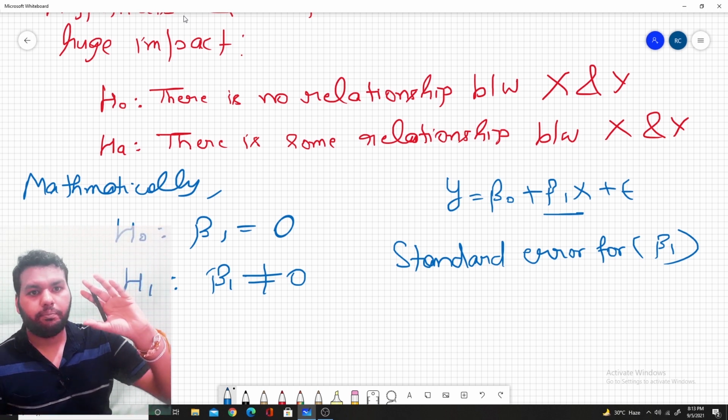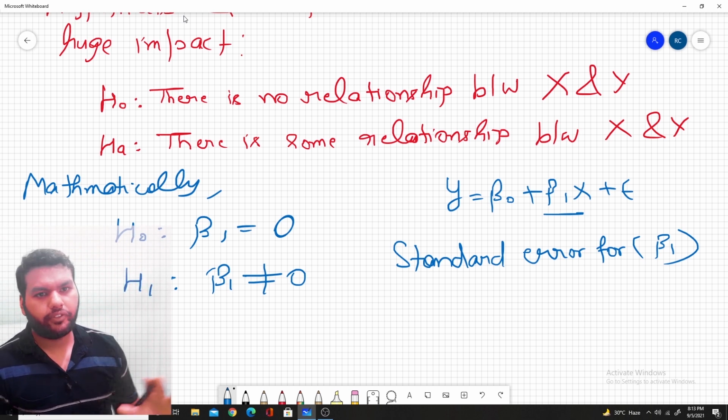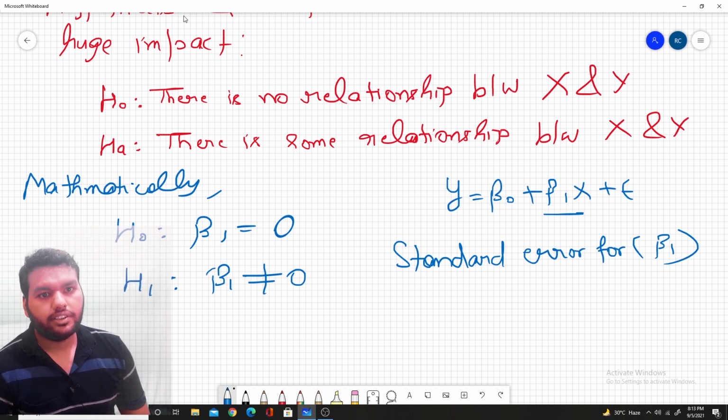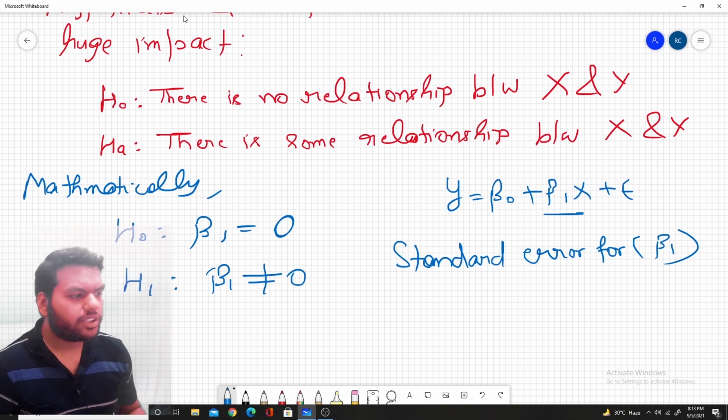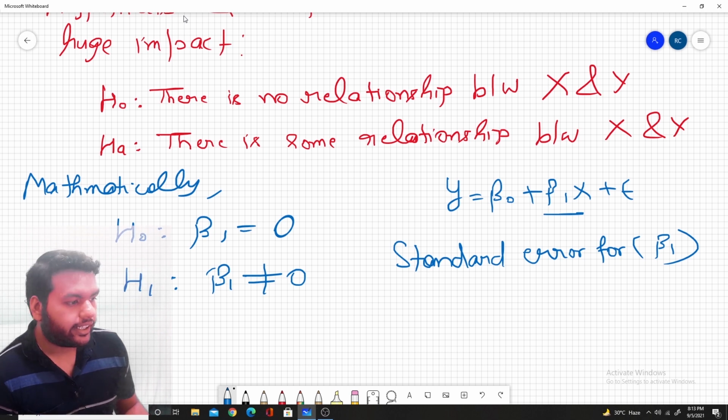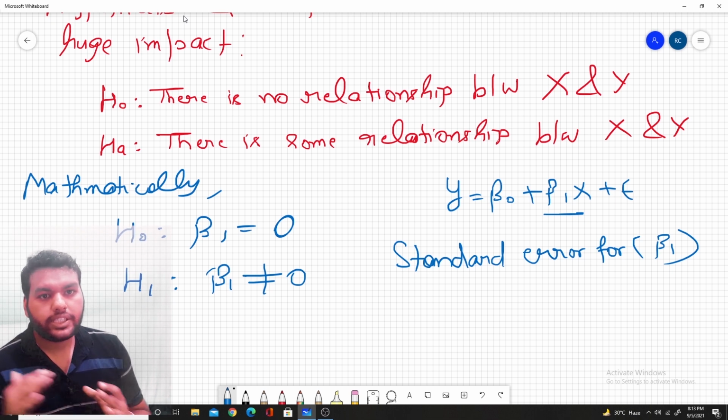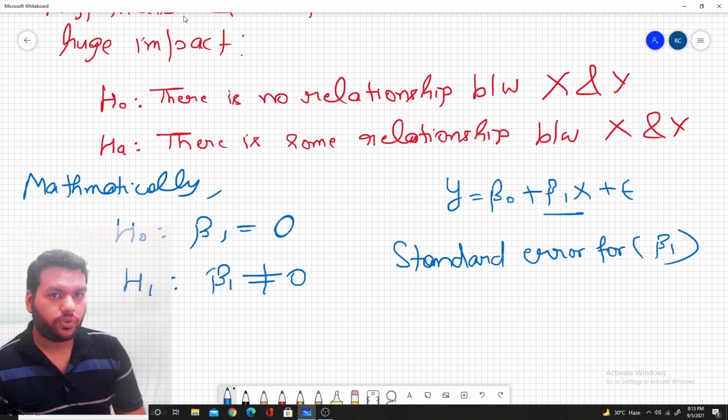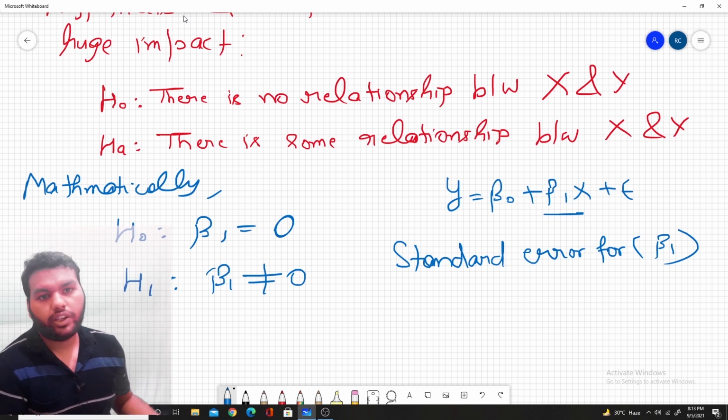So it basically measures the average distance between these two, and the more the distance, the more the error in the model. So we calculate the standard error for beta 1 to check how far it is from 0, because we can reject the null hypothesis only when beta 1 is not equal to 0.